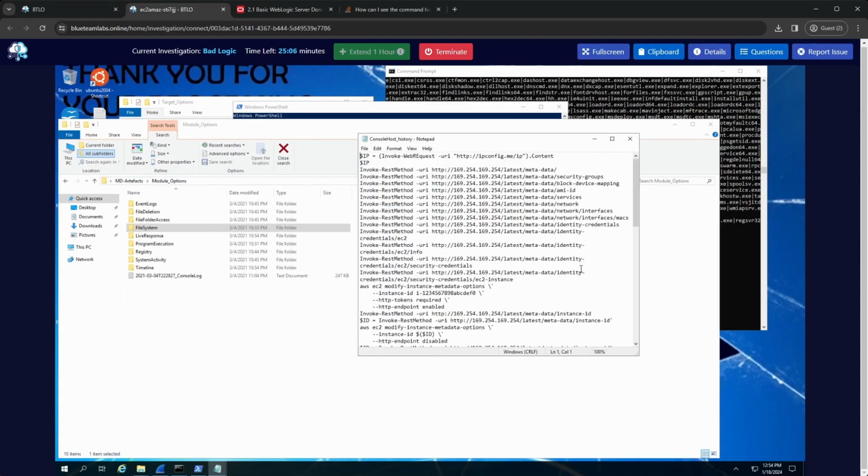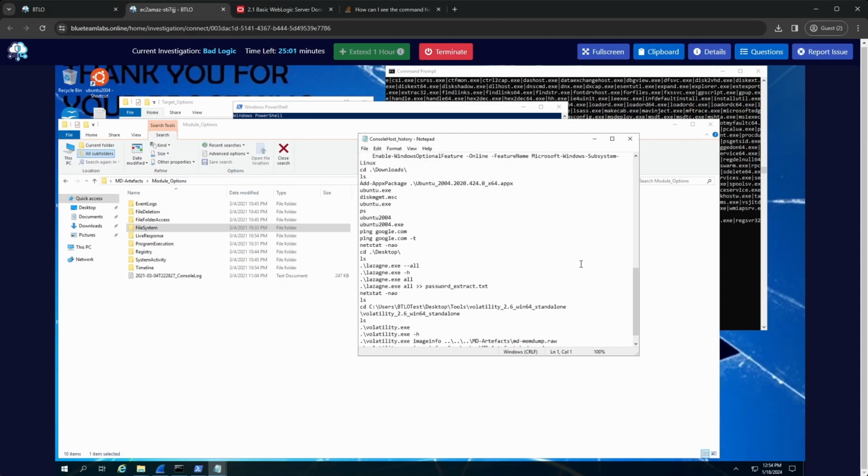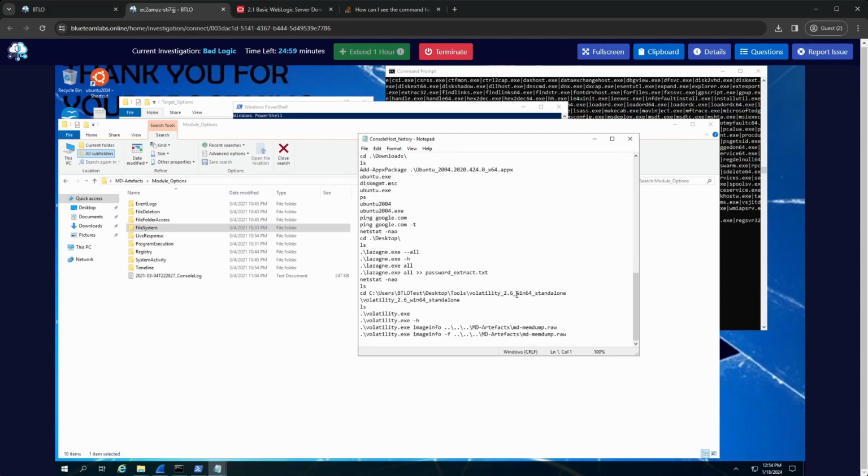Right, there's a bunch of stuff going on. Okay, so I see an output and password extract straight away, and I see some work volatility. Yeah, so those two angle brackets there look like they're related to an output, and we can see the work going on before. So I'm guessing lasagna is what we're looking at.